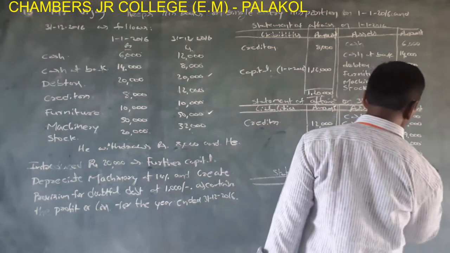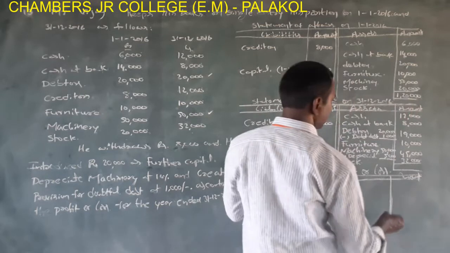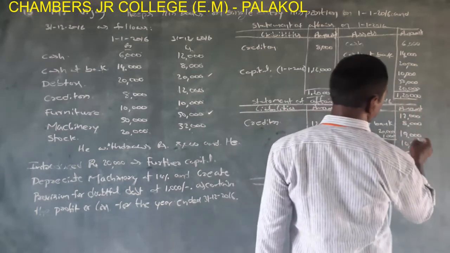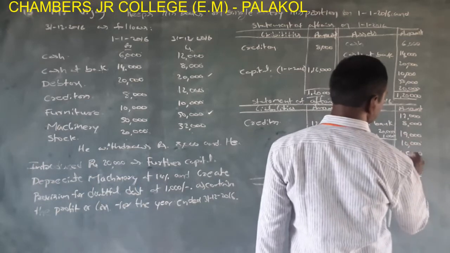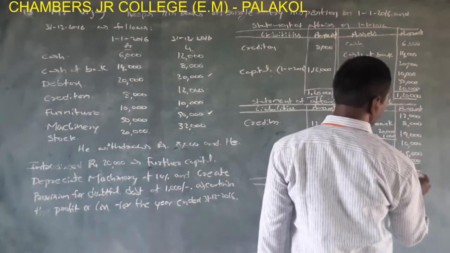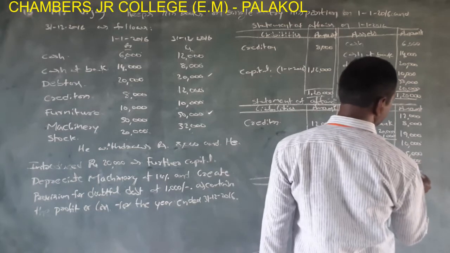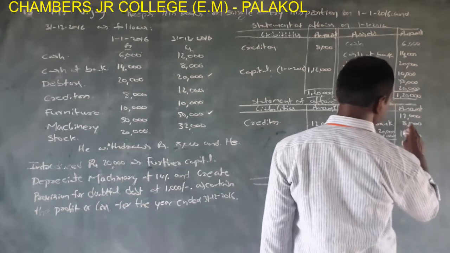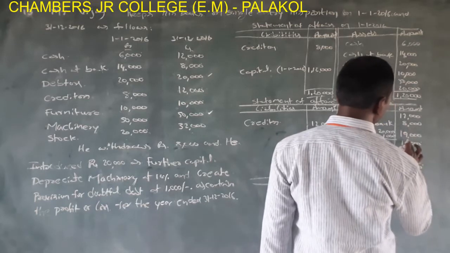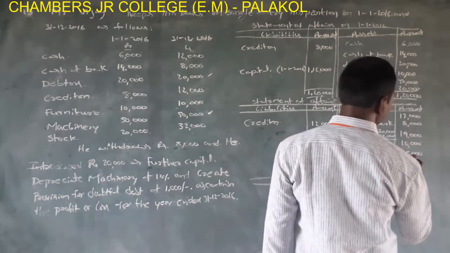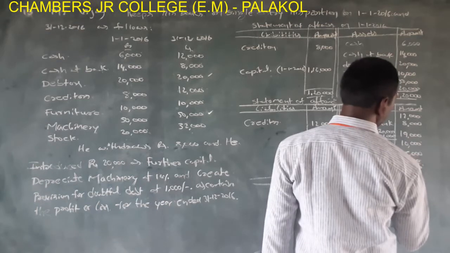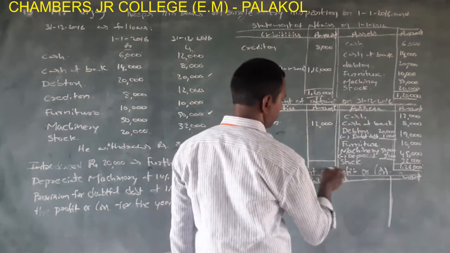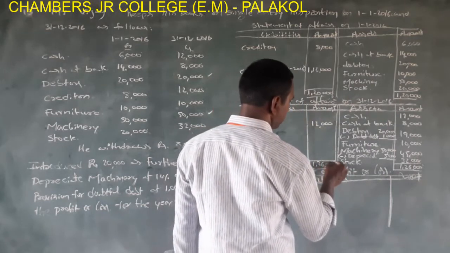Now take the total and find the difference. Total 1,26,000.